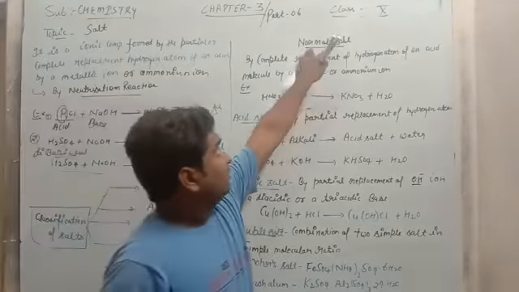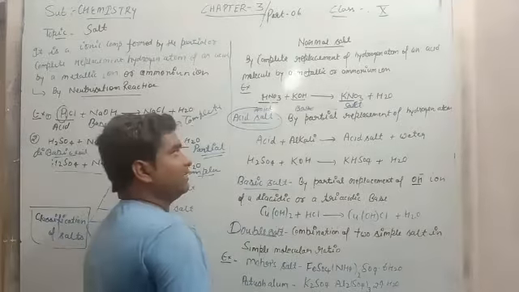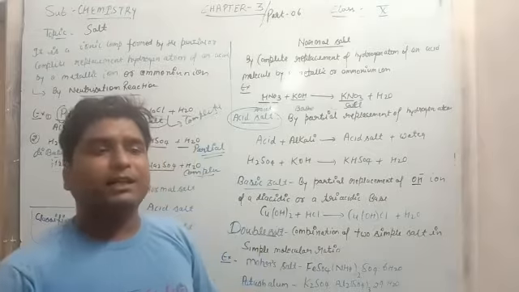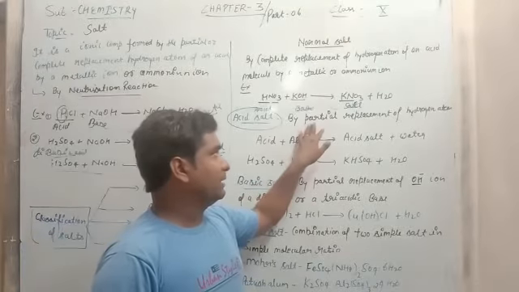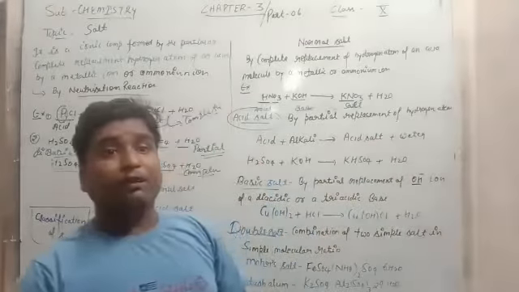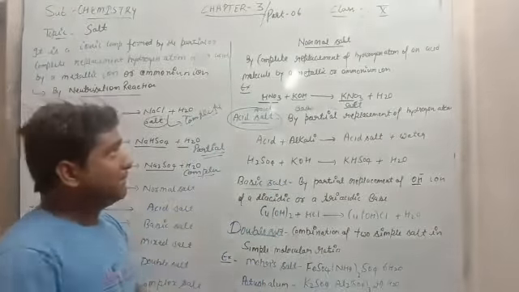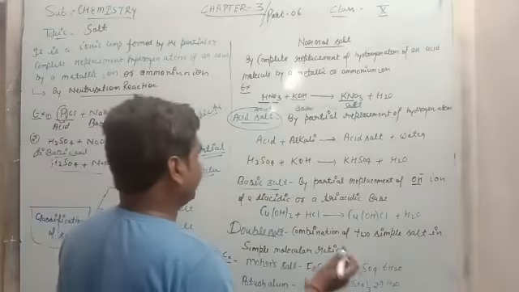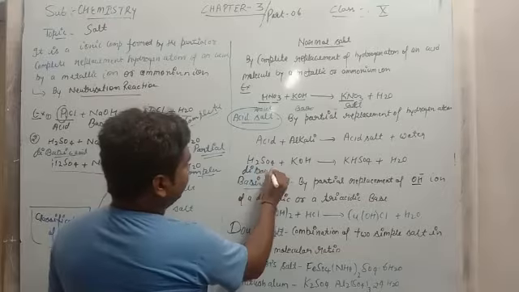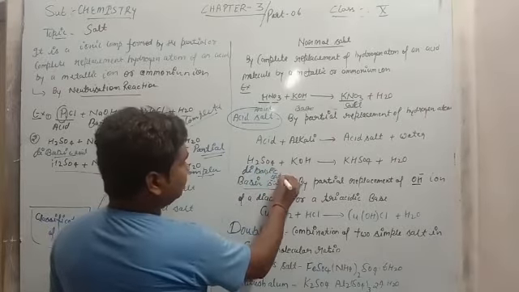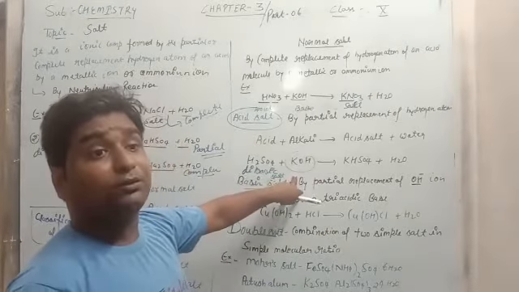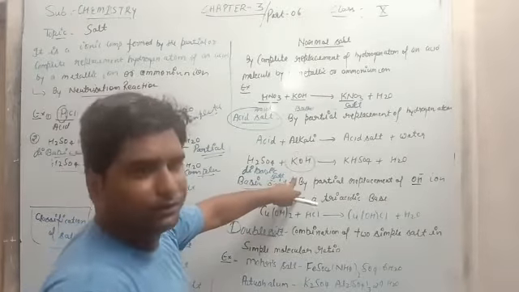Next, acidic salt. What is the acidic salt? Acidic salt is formed by the partial replacement of the hydrogen atom of an acid by a metallic or ammonium ion. Okay, look at this case, this is the dibasic acid. This is the potassium hydroxide. It is also known as the alkali. Alkalis are those bases which can dissolve in water.